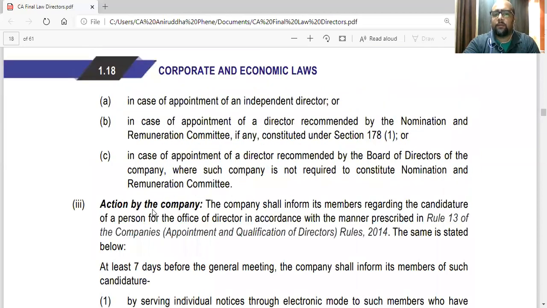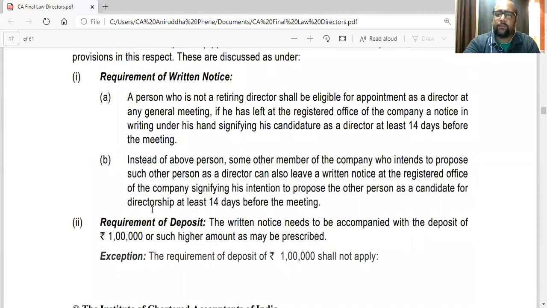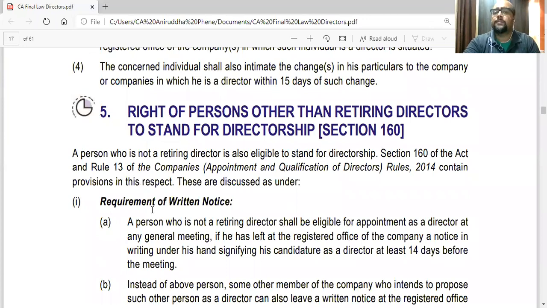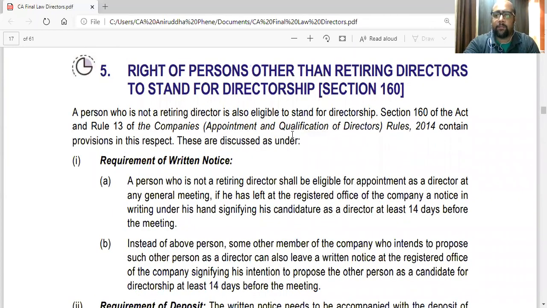So basically, if you have studied section 152, in which the directors were retiring at the AGM and they could be reappointed, or some other person could be appointed in their place, this is the section which says that some other person has the right to stand for directorship who is not a retiring director. So any person who is not a retiring director, if he wants to get appointed as a director, has to go through section 160.